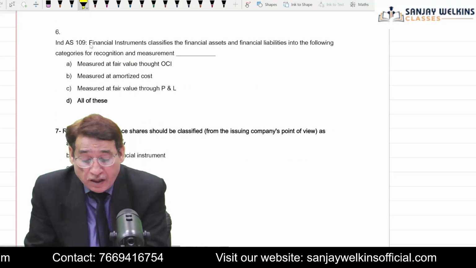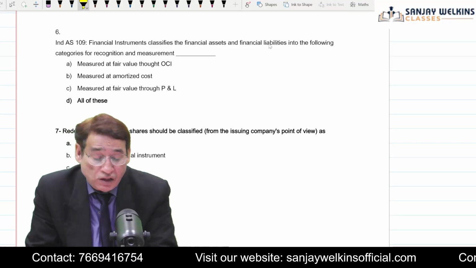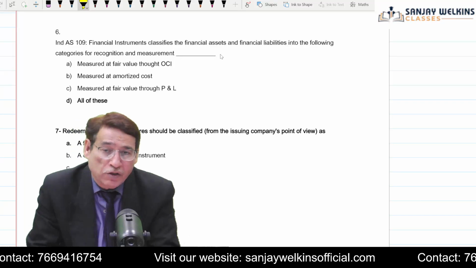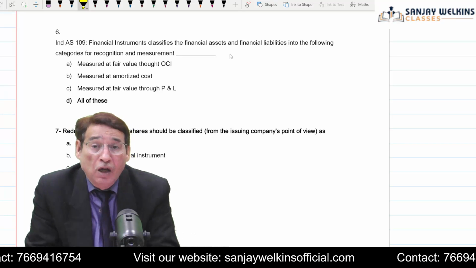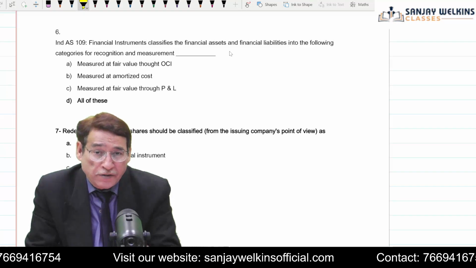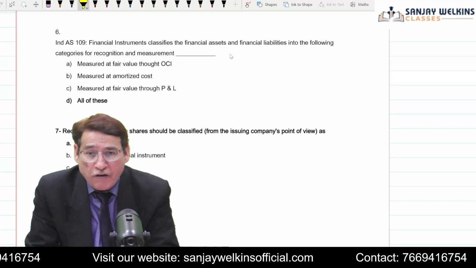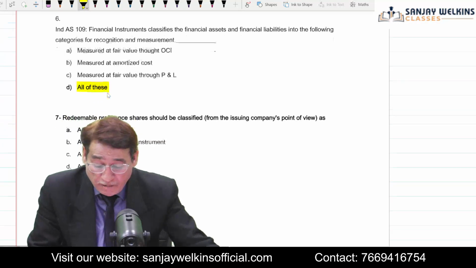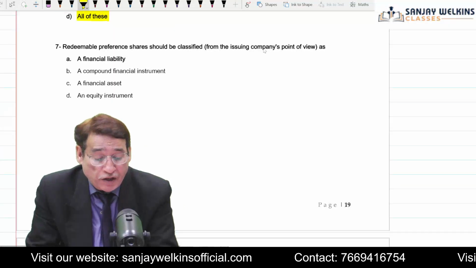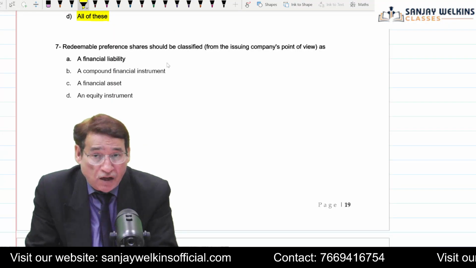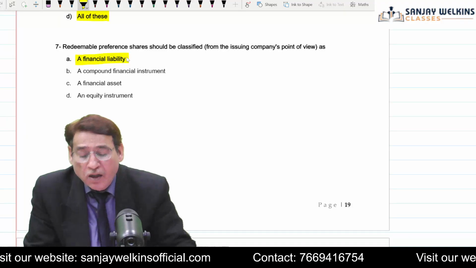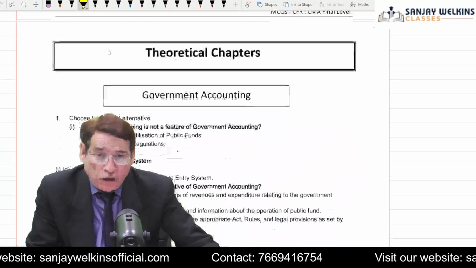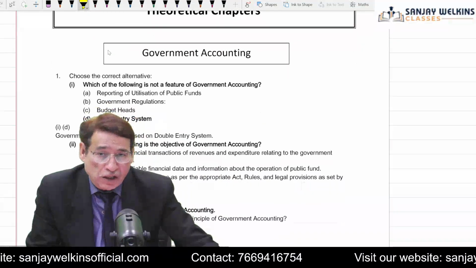Ind AS 109 classifies the financial asset and financial liability into the following categories for recognition and measurement. As we saw, for the purpose of recognition and measurement, the financial assets or liabilities are categorized into three parts: FVTPL, FVTOCI, and amortized cost. So your answer will be all of these. Redeemable preference shares should be classified from the company's point of view as a financial liability. Yes, it should be. Generally, because here it is written redeemable preference share, and that means there is an obligation. So if there is an obligation, you are supposed to classify it as liability.